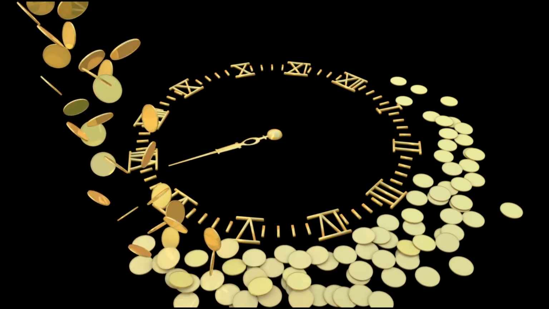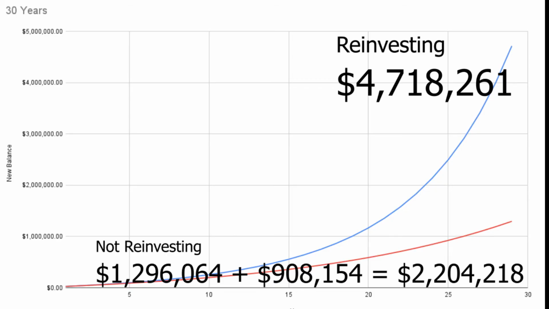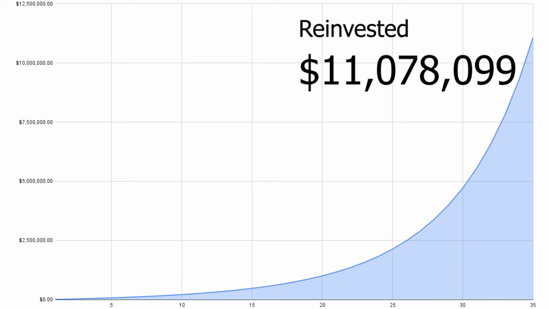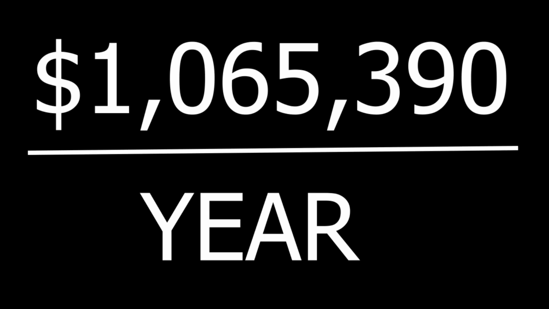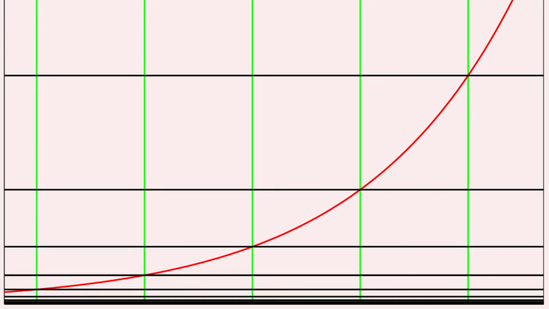So what happens if you continue to reinvest your dividends for more years? After 30 years of reinvesting dividends while contributing $1,000 monthly, your total would grow to over $4.7 million with an annual income of $390,000. After 35 years, the total would be over $11 million with an annual income of $1,065,000. We can see how powerful the exponential growth can be when dividends are reinvested.